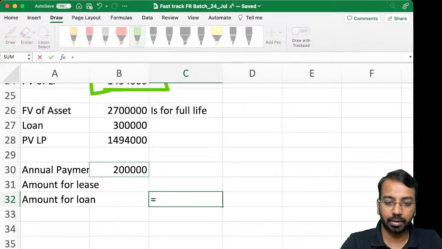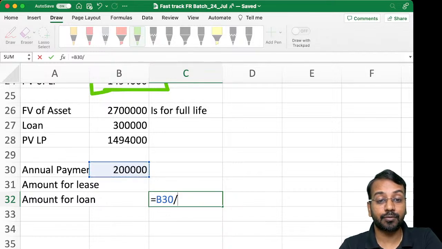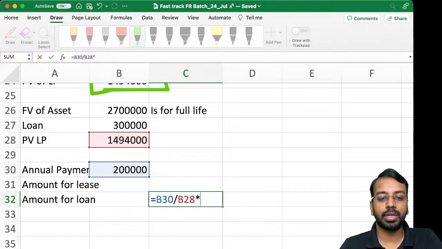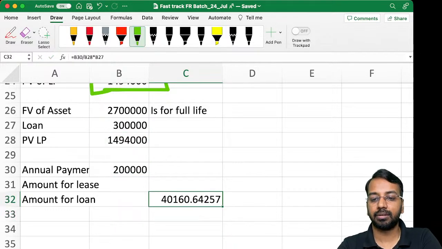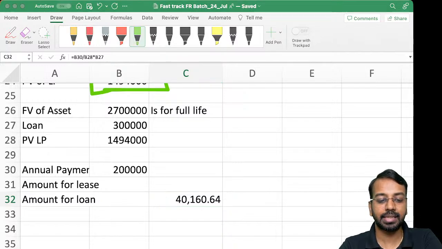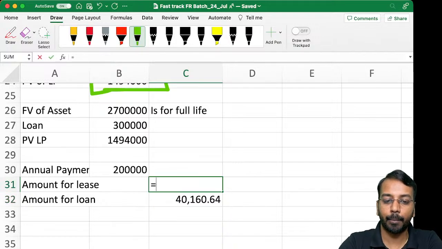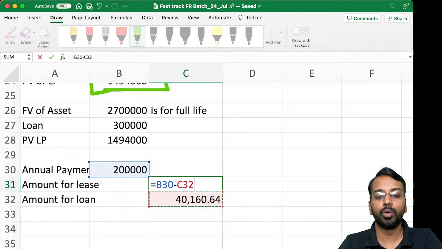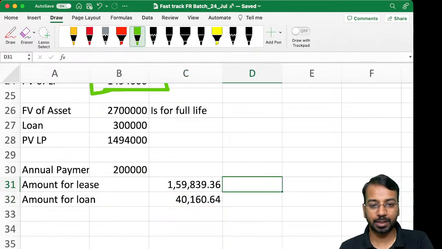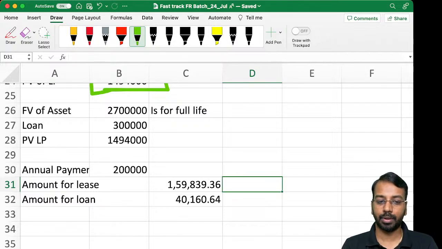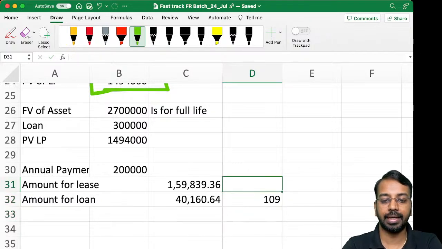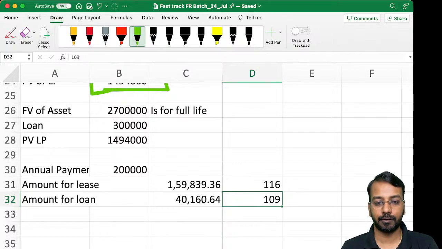2 lakhs is the total payment. This represents 1494. Out of that, my loan is 3 lakhs. So 40,160 is something which pertains to the loan taken. And the balance amount, 2 lakhs minus 40,160, pertains to the lease taken. So we are splitting that between the amount of lease and the amount of loan. Now this bifurcation is important because loan will be accounted as per Ind AS 109 and lease will be accounted as per Ind AS 116. Is there any confusion here?